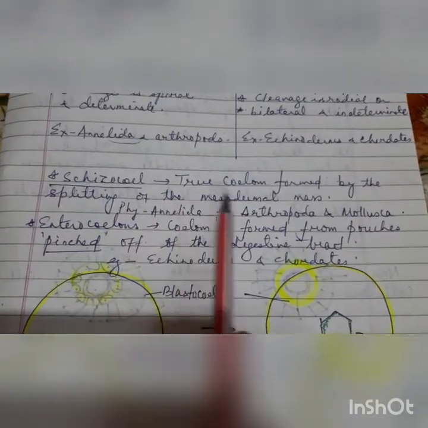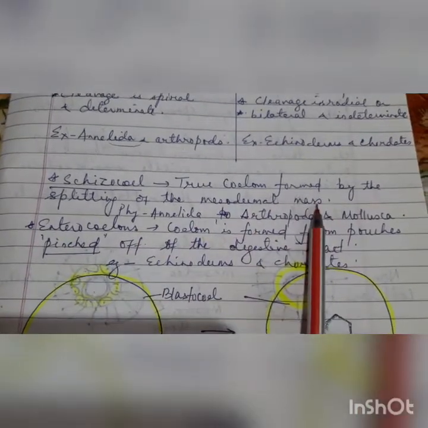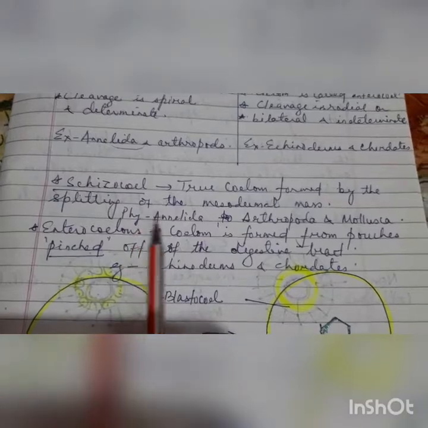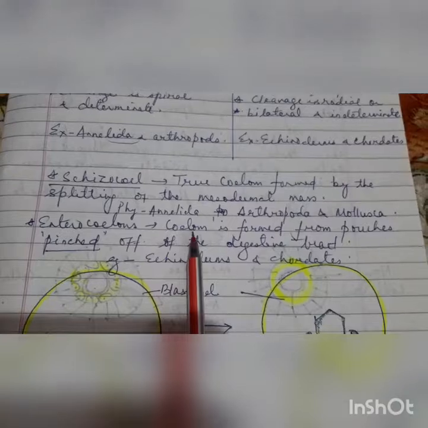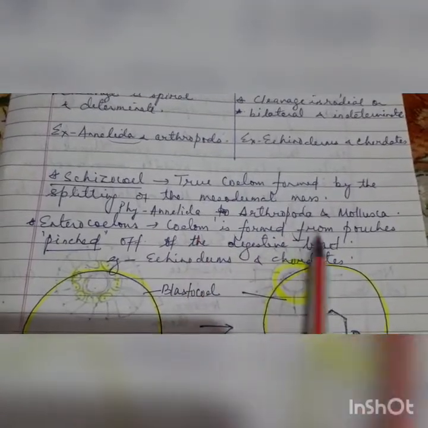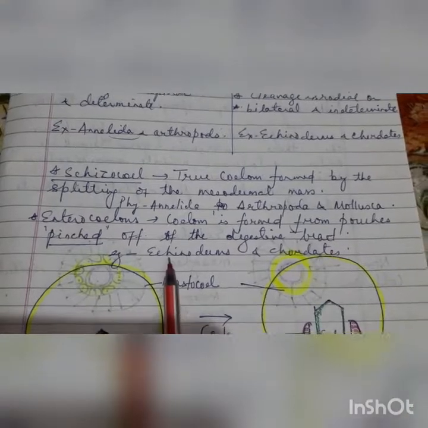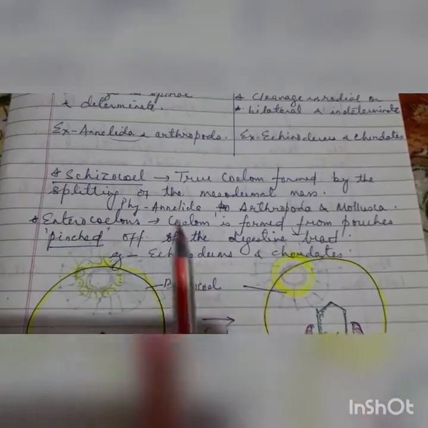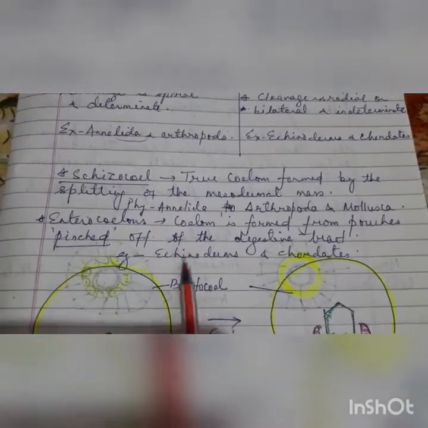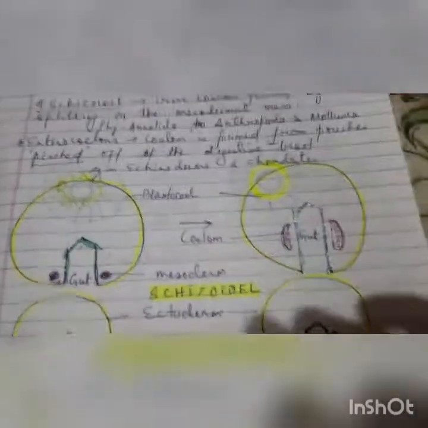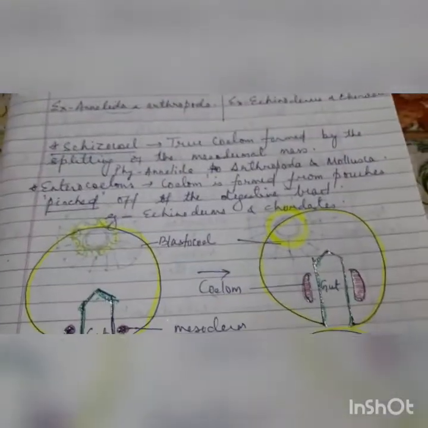Schizocoelous animals have a true coelom formed by the splitting of the mesodermal mass. Examples are phylum Annelida, Arthropoda, Mollusca. Enterocoelous animals also have a coelom, developed from pouches pinched off from the digestive tract. These are echinoderms and chordates. Remember children, schizocele and enterocele both are true coelom. As we have already discussed, the coelom develops from the mesoderm by the splitting of the mesoderm.